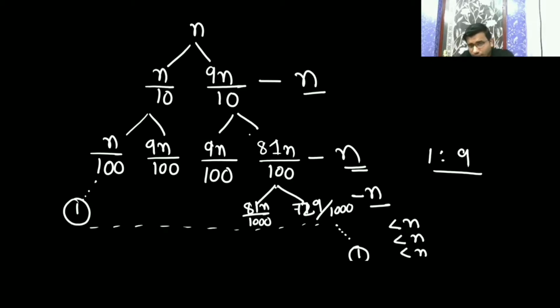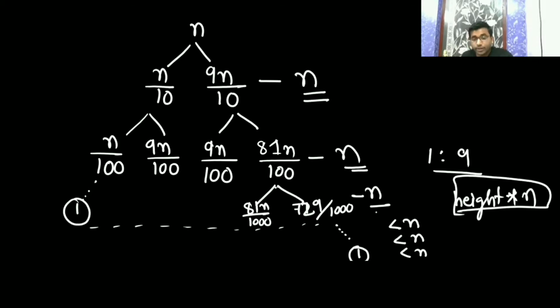So we'll try to find what is going to be the height of the tree. At every level the time complexity is n, n, n, n. Whatever the height of the tree is, we multiply it with n, and that is almost the time complexity we are going to get. Okay, so here the right child subtree is going to have the longest height. Here we will try to find the height in that case.